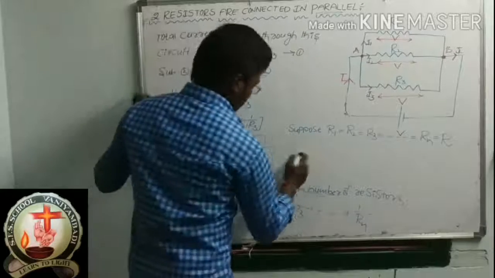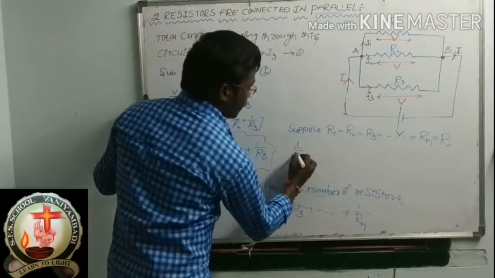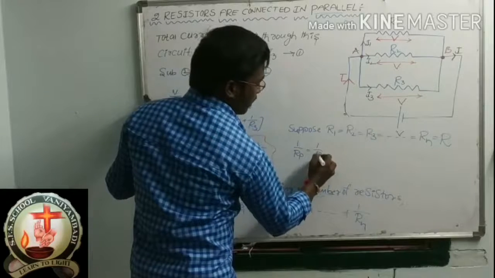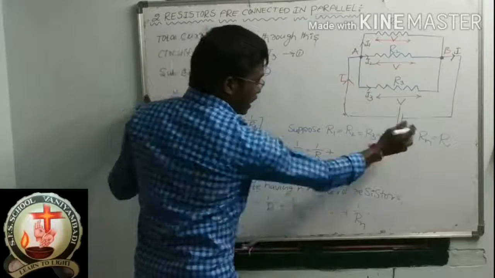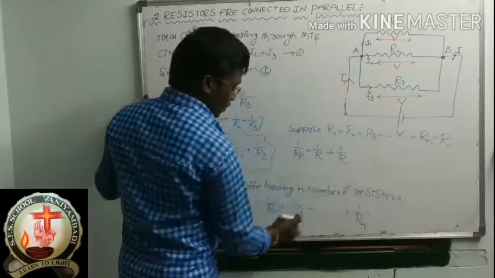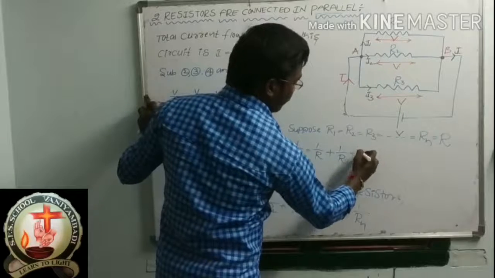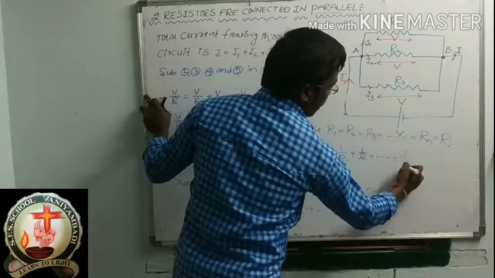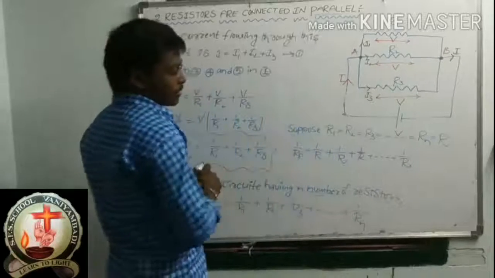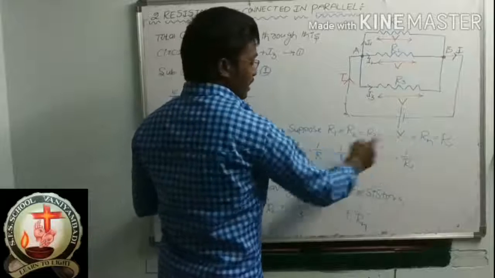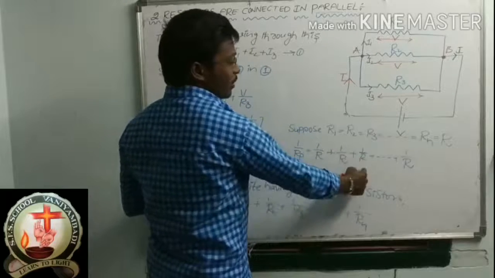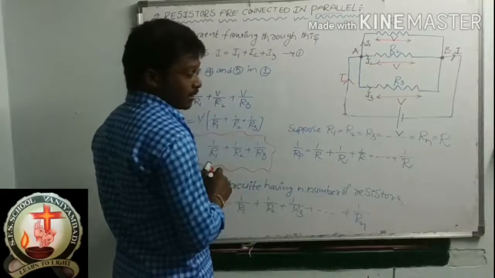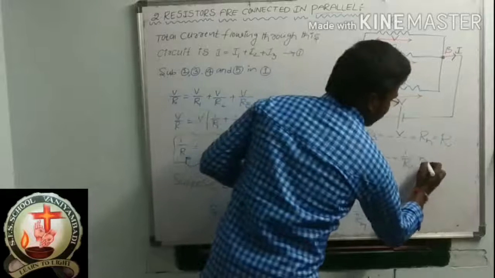See, now 1 by Rp is equal to 1 by R1, whose value is R, so 1 by R, plus 1 by R2, whose value is also R, plus 1 by R3, which is R, plus and so on plus 1 by Rn, whose value is also R. So 1 by R plus 1 by R is 2 by R, plus 1 by R is 3 by R, like that n times.